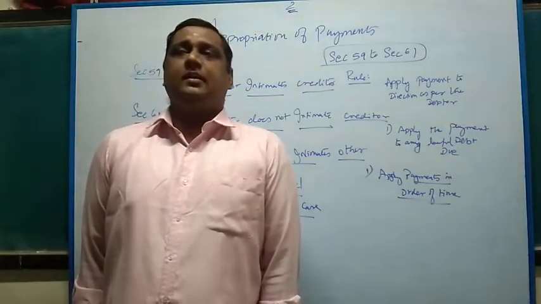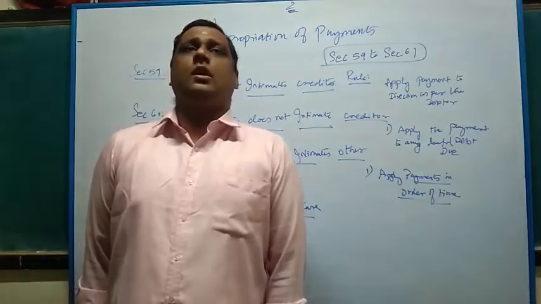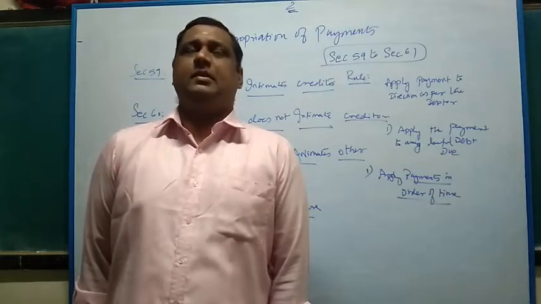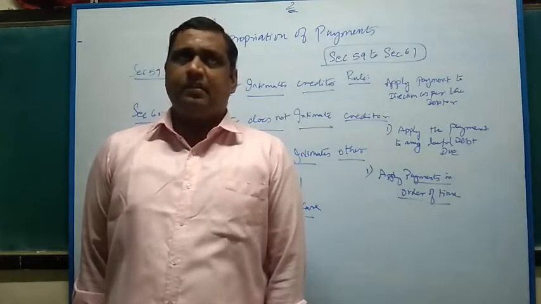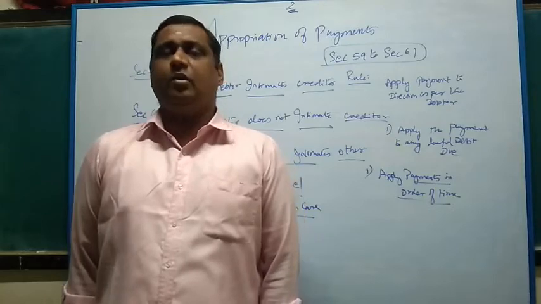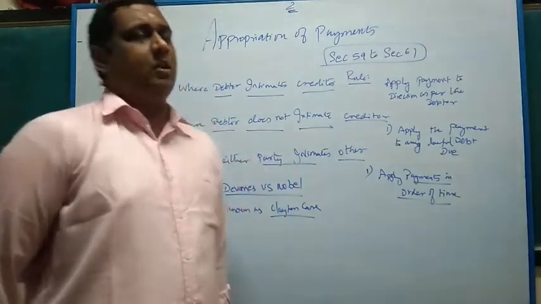A is the money lender, B is the customer. A is going to give an amount of 1 lakh rupees in 5 parts. Please understand, 5 parts: 20,000, 20,000, 20,000, 20,000 and a final 20,000. Five 20,000s, total 1 lakh, to B, who is the borrower.